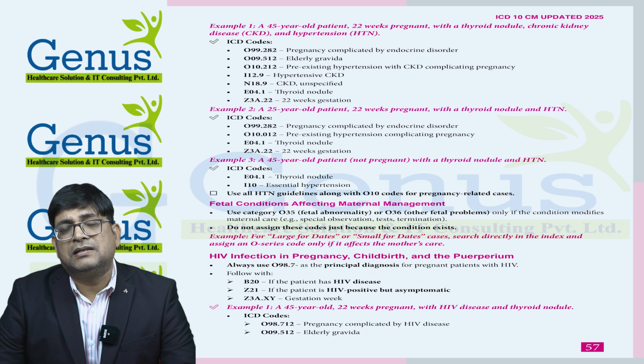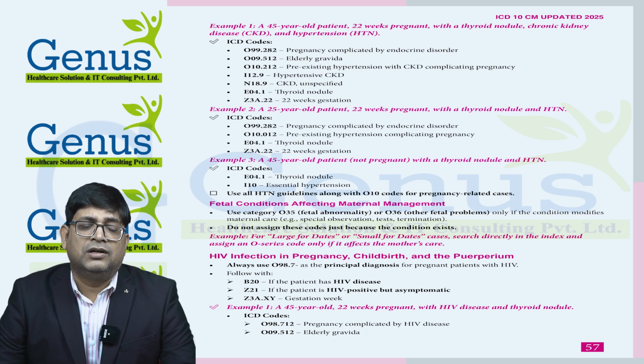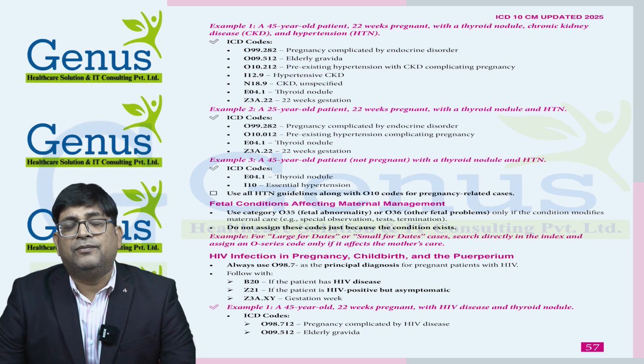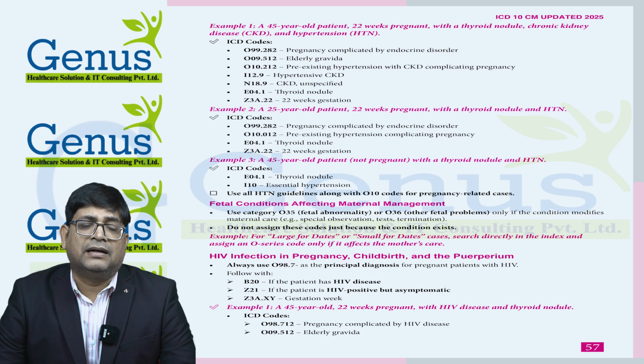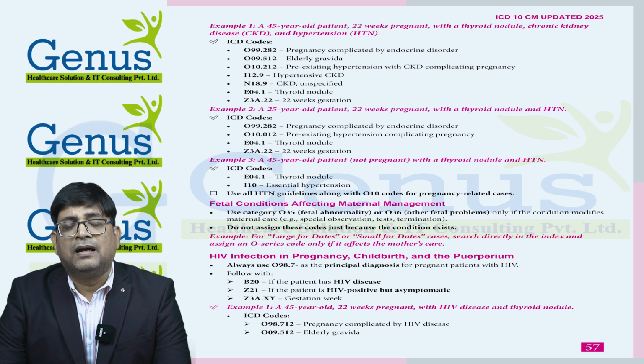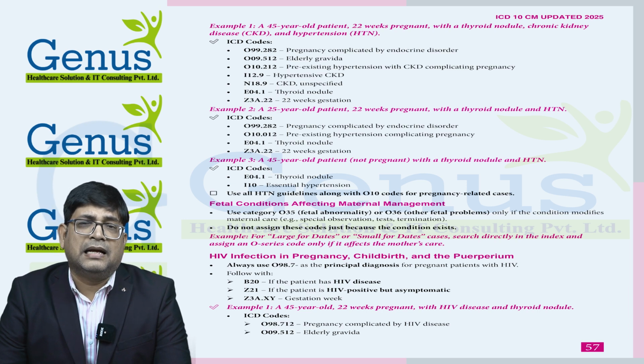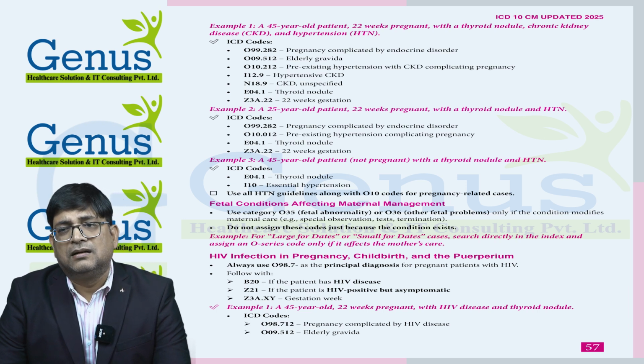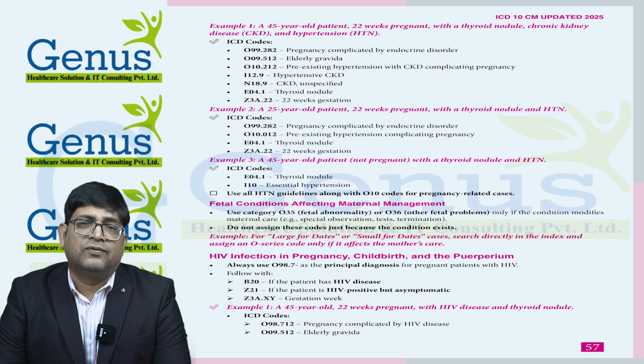And if the same patient is not pregnant, then we need to provide only two codes: E04.1 for thyroid nodule and I10 for hypertension. Then we have fetal condition affecting maternal management. If a patient is 8 weeks pregnant and her gestation sac looks like 4 weeks pregnant, it is small for dates.